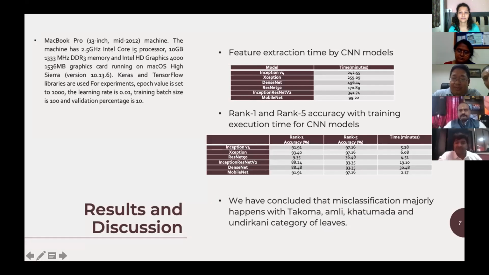So this is the fastest model, and it gives almost the same accuracy as Xception and Inception V4. So in future, when you want to create a mobile application, my personal suggestion, from our experiment, is that we can go for the MobileNet architecture of CNN, and it will give good results. The experiments were performed on a MacBook Pro, and everything is given over here.